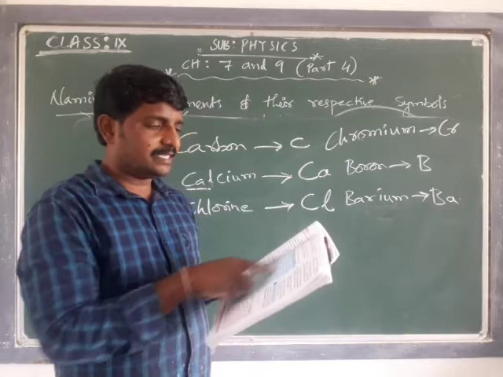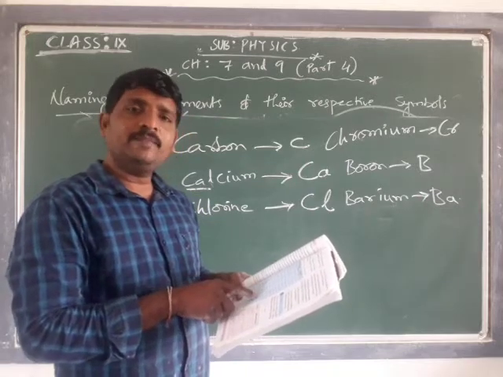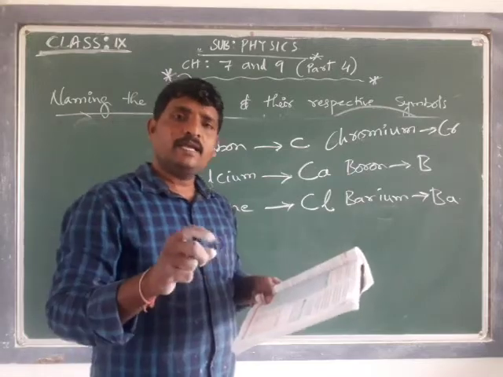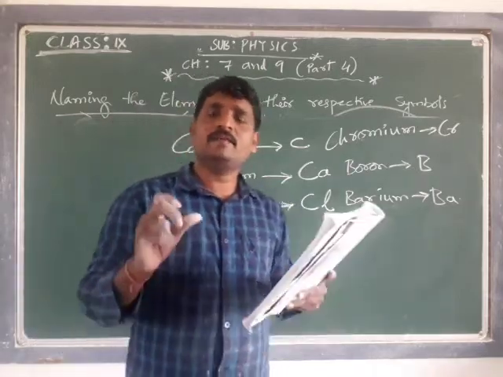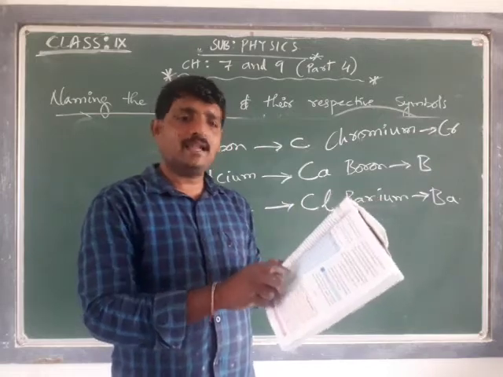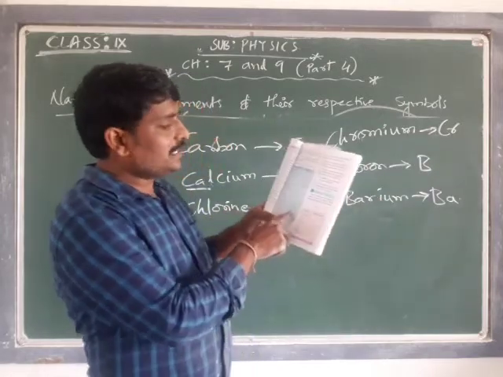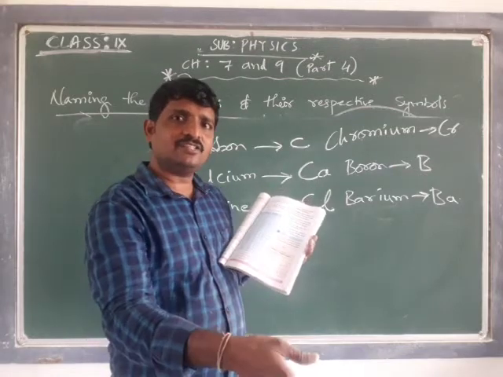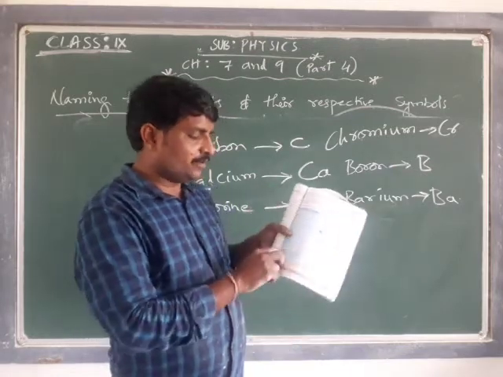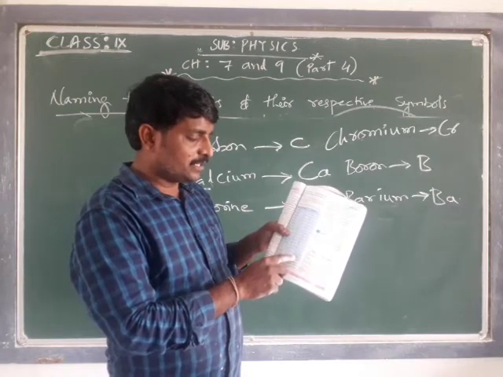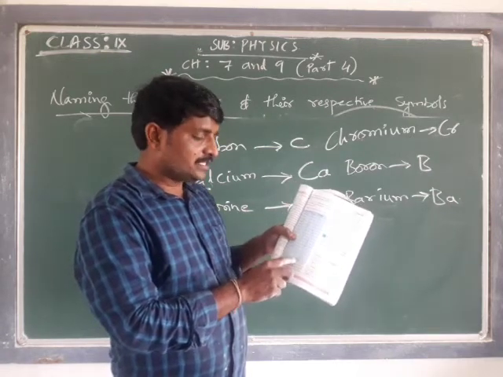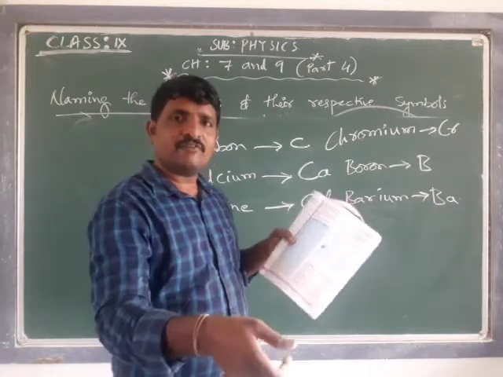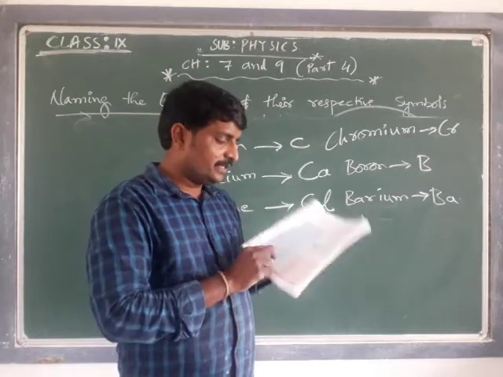See table 2. Beryllium, Be. Aluminium, Al. Iron is given as Fe. Why that Fe? I will discuss in the next continuation of the session; keep it aside. Gold is given as Au. Sodium is given as Na, and potassium is given as K. Instead of taking the first letter, why there is a difference in the letters, we are going to see in the continuation of this topic.